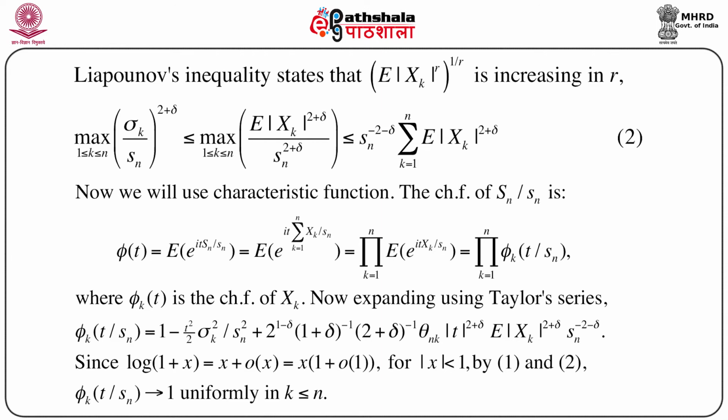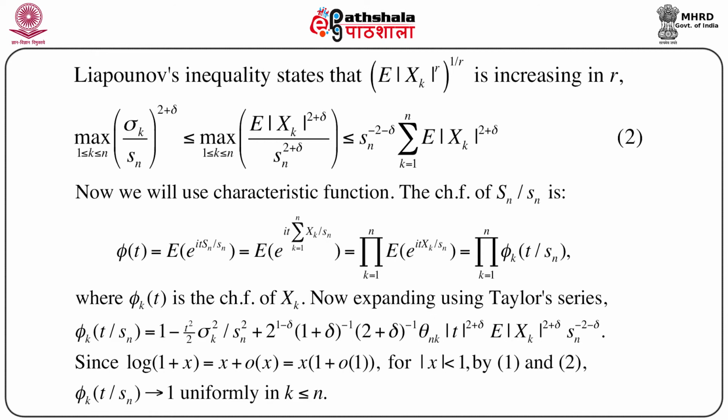Now, in order to prove this CLT, we will use the characteristic function again, because we know the usefulness of the characteristic function and its relation with the distribution function. And we have two important theorems: one is the inversion theorem, another is the uniqueness property of the characteristic function. So what is the characteristic function of capital Sn by small sn? Let's try to find out, which is in fact phi t equals expectation of e to the power i t capital Sn by small sn.